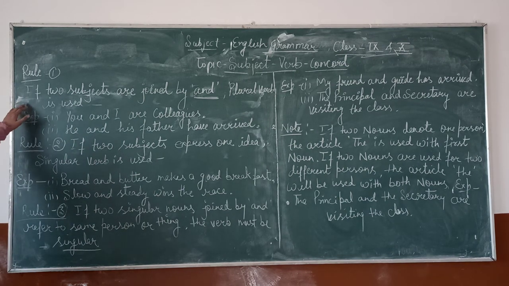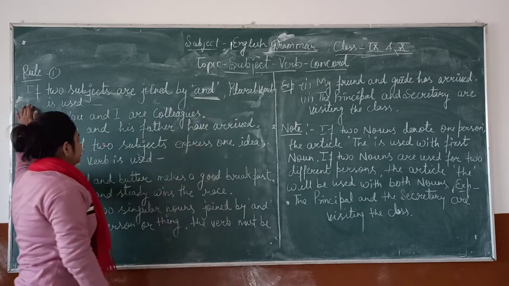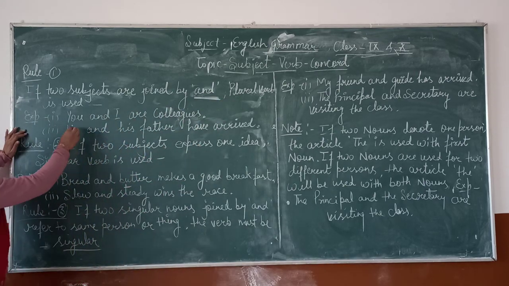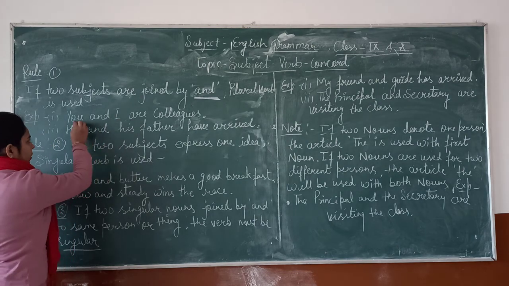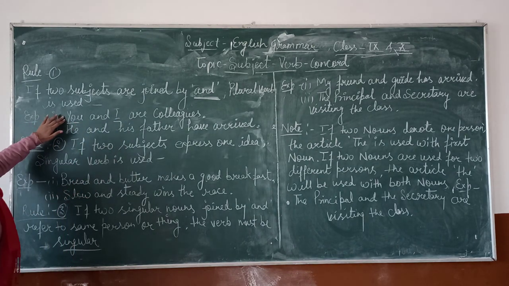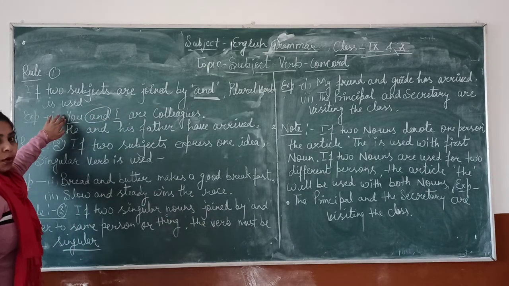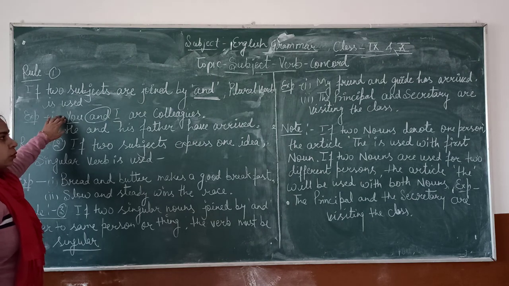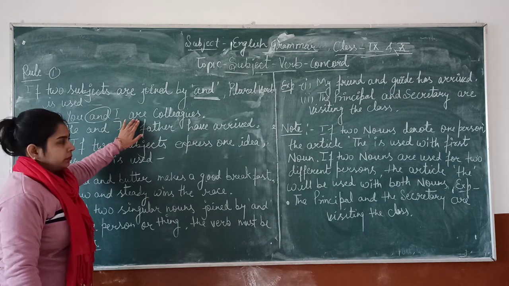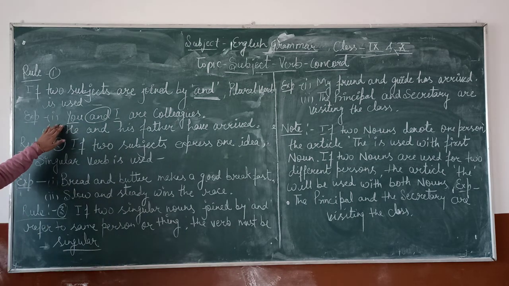Remember it, if two subjects are joined by and. For example, you and I. These two subjects are joined by and, so we have to use here a plural verb, means are. You and I are colleagues.